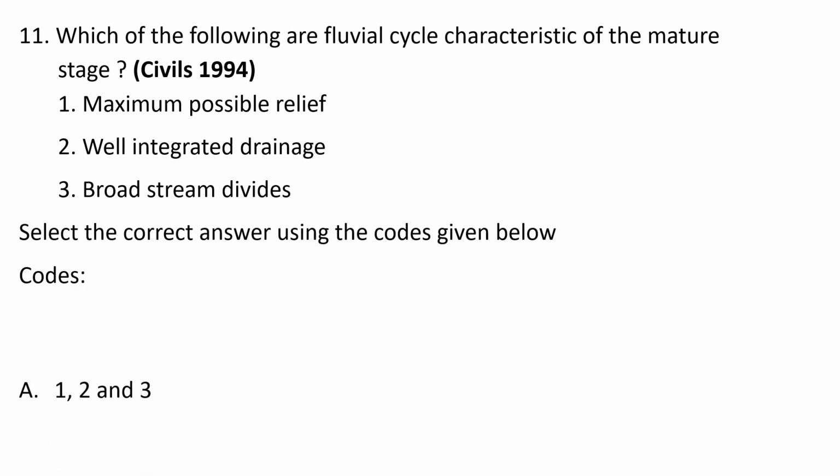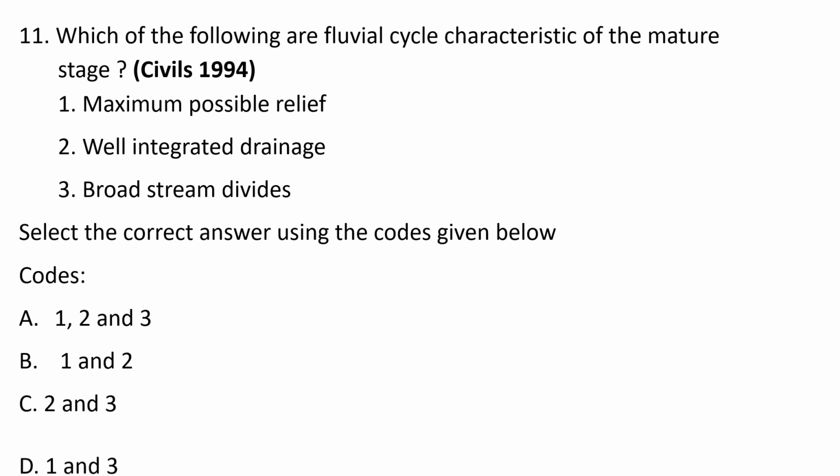The codes are A. 1, 2 and 3, B. 1 and 2, C. 2 and 3, D. 1 and 3. The correct option goes as B. 1 and 2. So maximum possible relief and well integrated drainage are characteristic of the mature stage of a fluvial cycle.